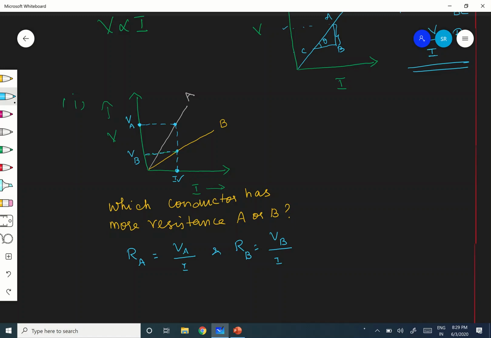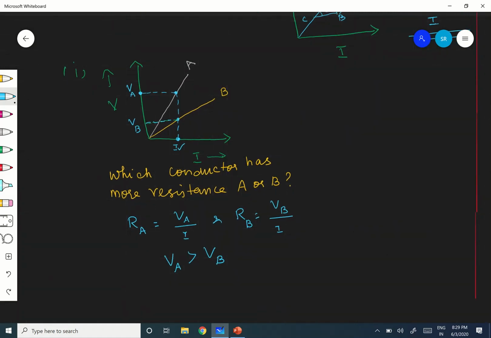And on seeing that VA is more than VB, correct? VA is more than VB. The denominator is the same. Therefore, you can very easily conclude that RA is larger than RB, which says that the resistance of conductor A is more than B. Are you following? So, this is the first one.